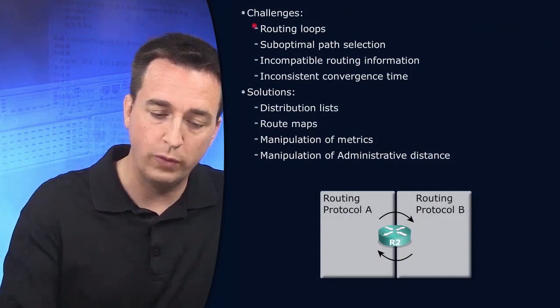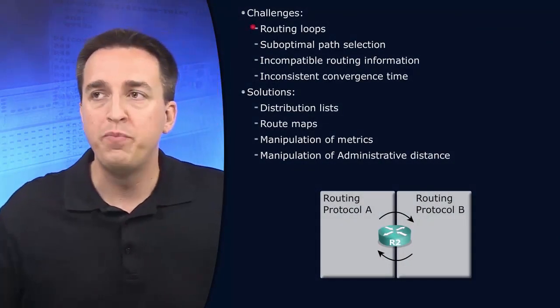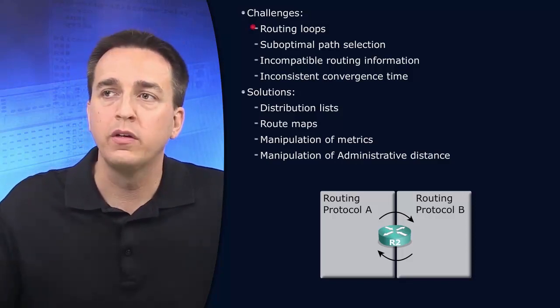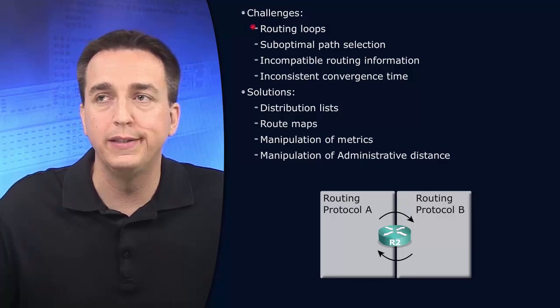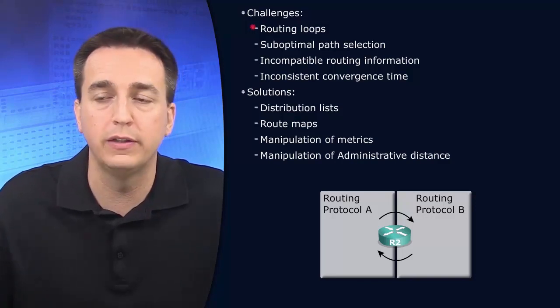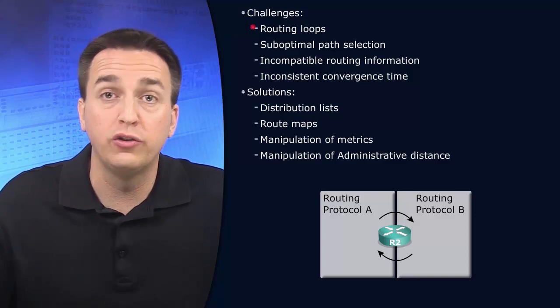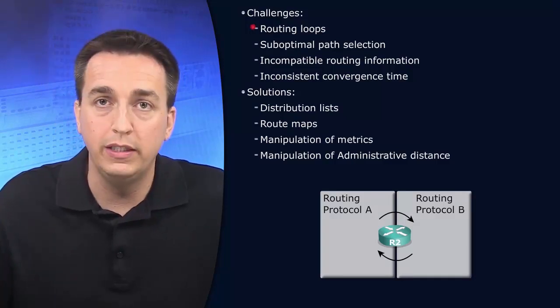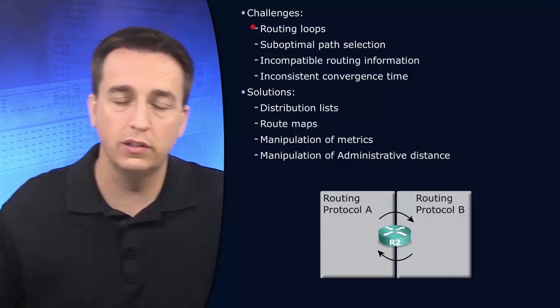However, when it comes to having multiple points of redistribution within our organization, so two or more routers where redistribution is occurring between the exact same routing protocols, we start to see some problems and challenges arise, such as routing loops, whereby our routers learn the incorrect information from different routers because of various reasons. It might be administrative distance based, for example, and as a result, we are trusting the wrong source of information now instead of the appropriate or correct source of information.